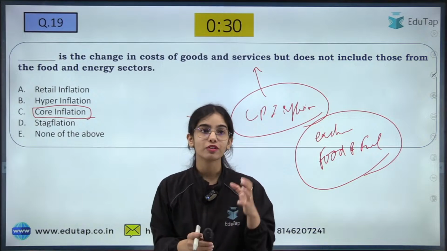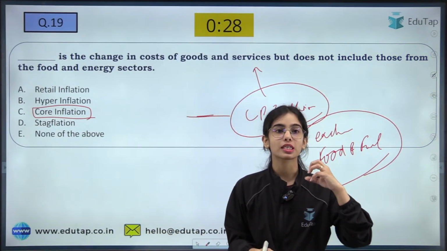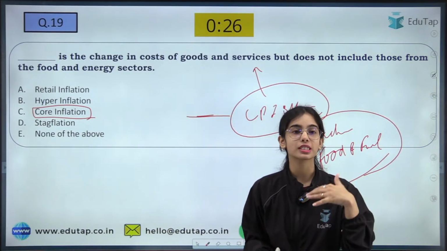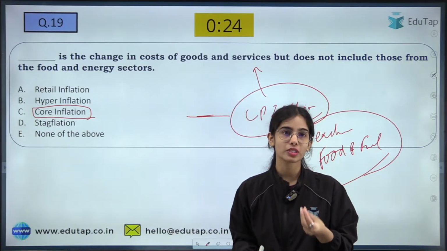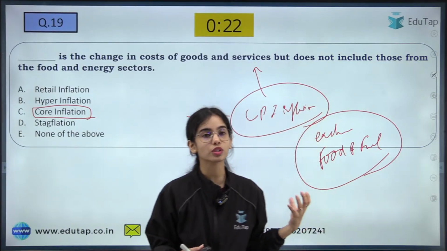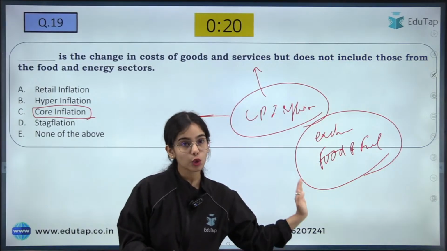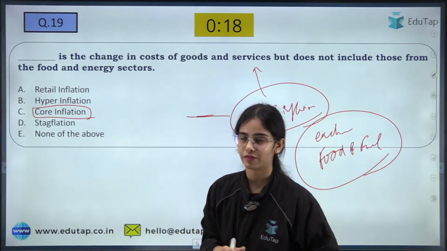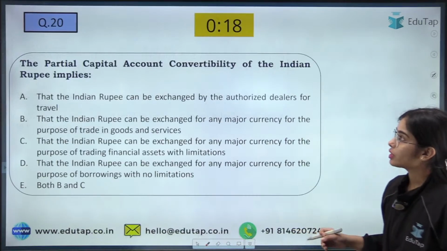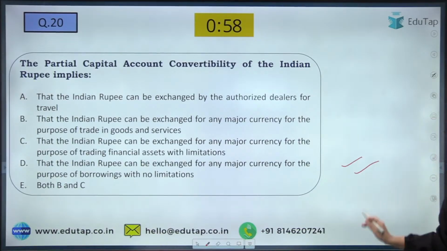Okay. So core inflation is the inflation that shows us the increase in the prices of goods and services, but it does not include the food and fuel prices. It excludes the food and fuel prices. Very good. So now coming to the next question, kindly read the question carefully and try to answer this question.